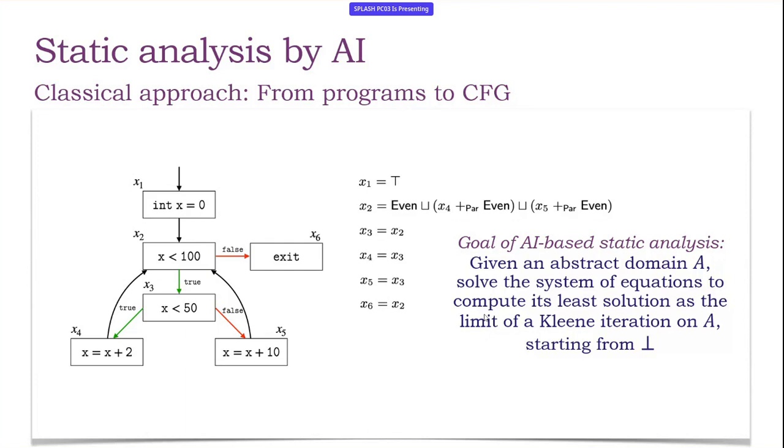This is a very easy situation, and the idea is to derive, by linear iteration on these equations, the information holding at each of these program points. If you compute this information on this easy set of even, what we obtain is that at each program point, apart from x1, all the numbers are even. So if we need to answer some questions about the program concerning the parity of values, we know that the variable x is always even.